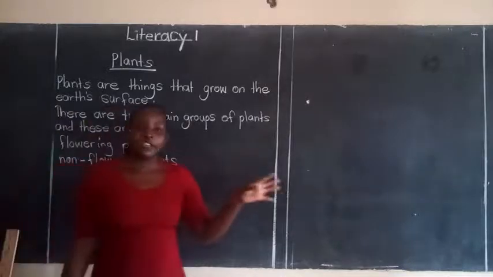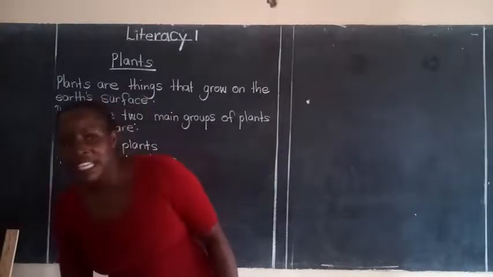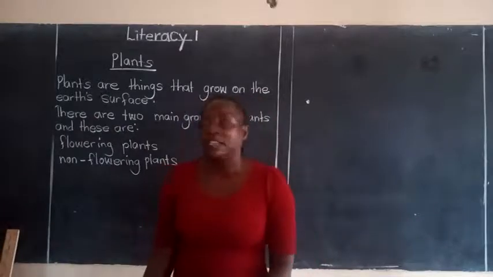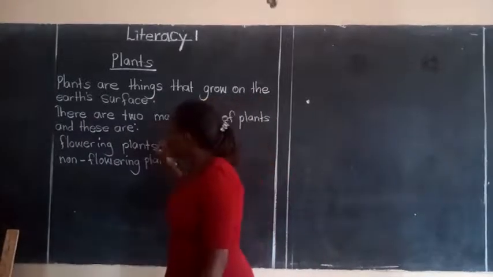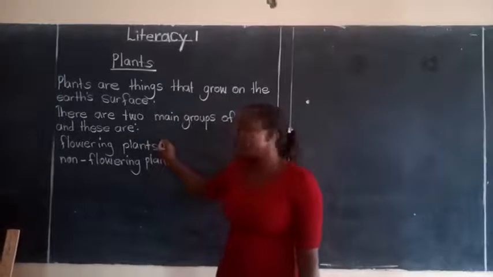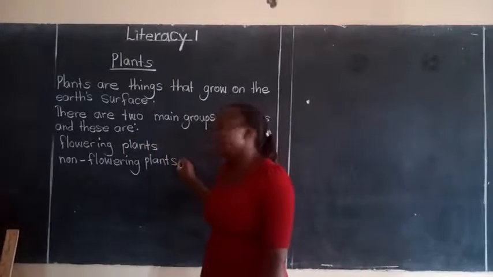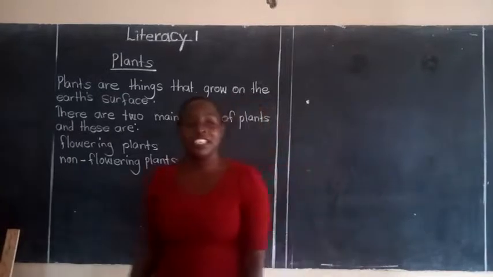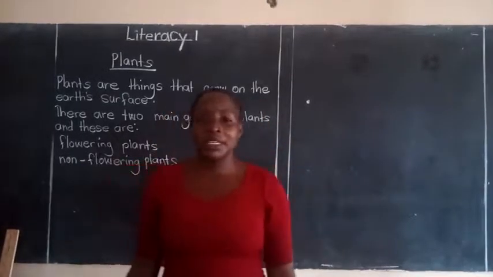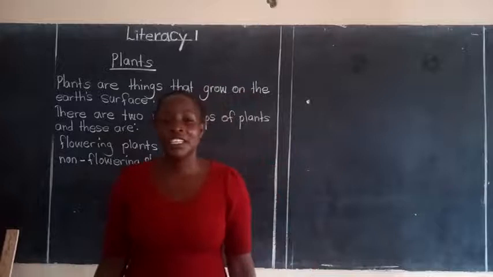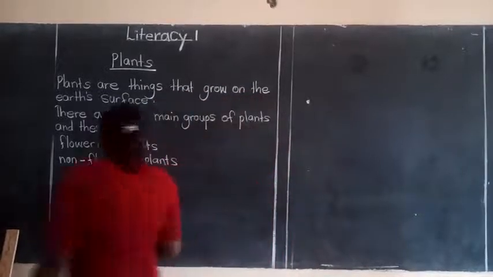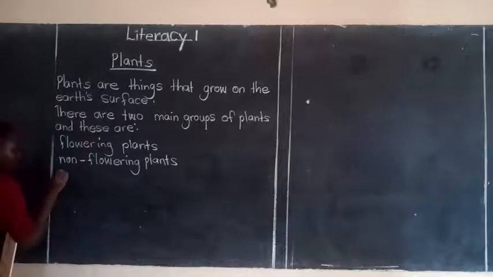So when you are moving around, always be keen and look at those plants. Others will fall under flowering plants, and others would fall under the non-flowering plants. After looking at this, you'll be able to identify that that belongs to flowering plants and that belongs to non-flowering plants. So today, we are going to look at flowering plants.